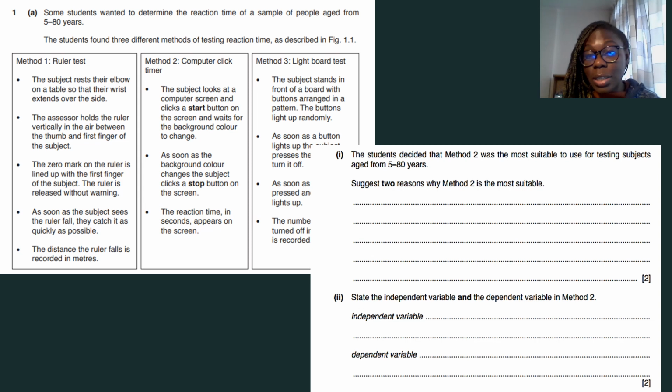The second question, and you always get this in paper 5, just by the way, it says, what is the independent and the dependent variable? The dependent variable, the best way I can explain it to you, is the one that you are measuring. Okay, if you're not sure of what these two are, the dependent variable is the one you're measuring. The independent variable is the one that might be impacting the dependent variable.